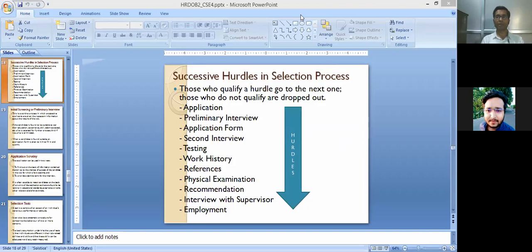So if some candidates have to be dropped out from the selection process, then it is important that there may be some successive hurdles which can be designed for rejecting the unsuitable people and selecting only the suitable ones who are to be hired, who are to be offered the particular job.